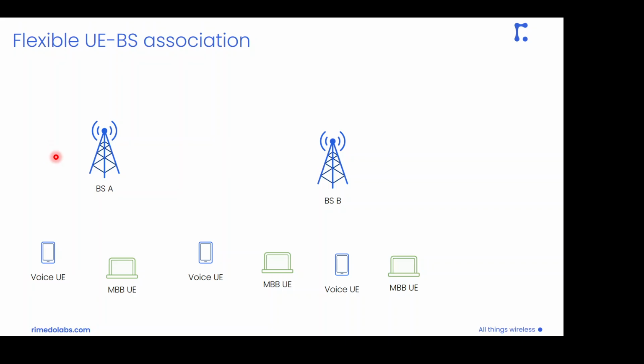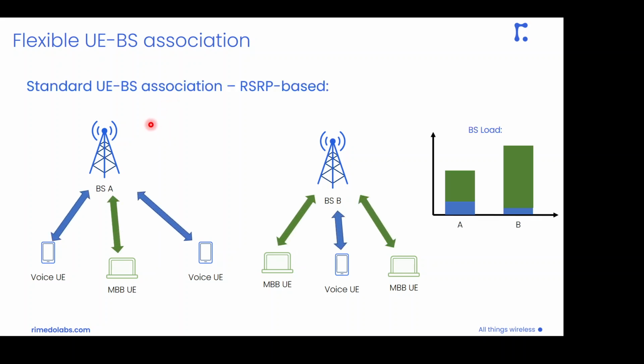But before we go into the details, let me introduce the fundamental basis of the traffic management, which is the flexible UE to base station association that is used here. When we consider a conventional radio access network setup, each UE performs measurements of the received signal from each base station in the form of RSRP measurements, and then is associated simply with the base station providing the strongest signal.